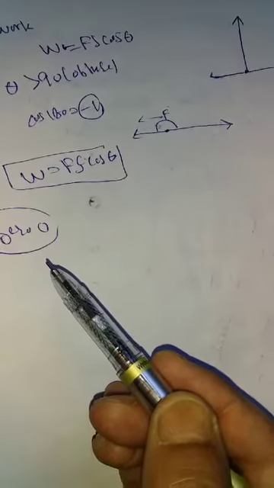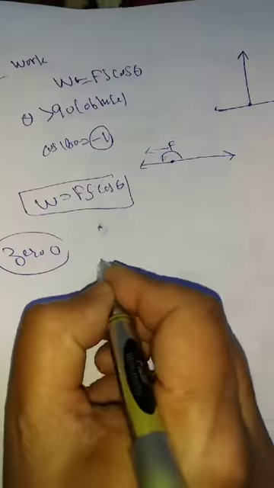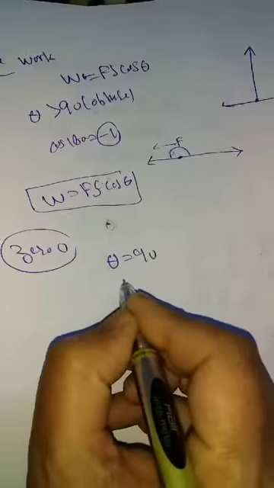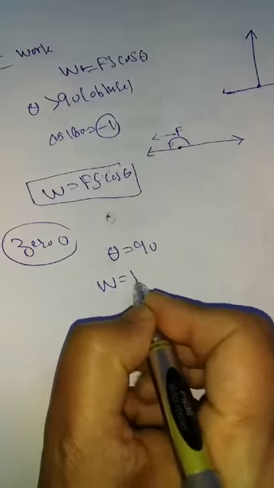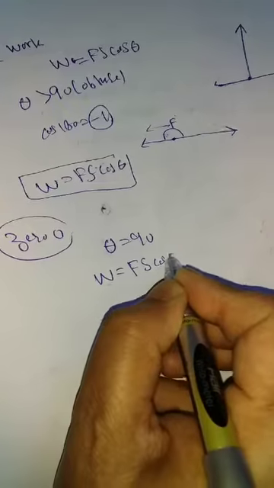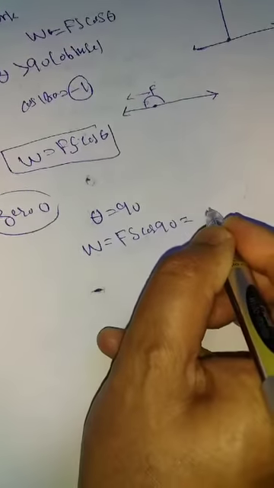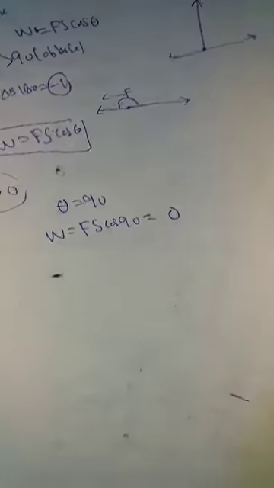What is zero work? For zero work, theta should be equal to 90 degrees. When theta is equal to 90, work done is equal to Fs cos 90. We know that cos 90 is equal to 0. The total work done is equal to 0. What is an example of this?